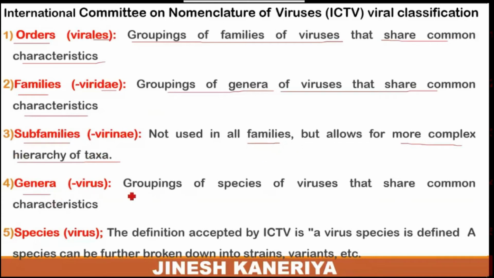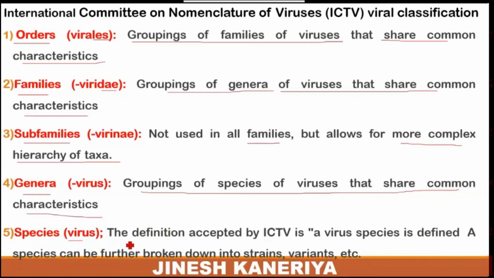Genera are decided by a grouping of species of a particular virus that share common characteristics. These viruses share a common species, or similarity of species. This kind of classification decides the particular genera on the basis of species, and the species is defined for a particular virus.